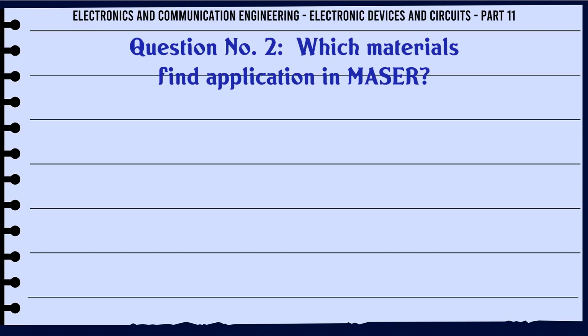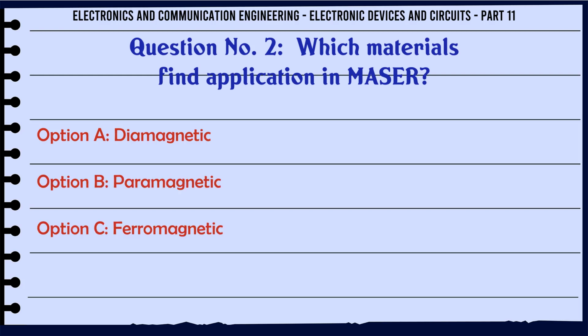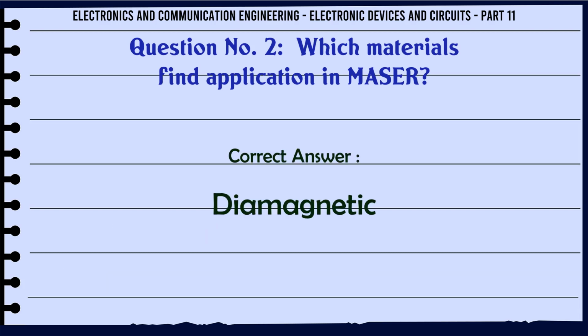Which materials find application in maser? a. Diamagnetic, b. Paramagnetic, c. Ferromagnetic, d. Ferrimagnetic. The correct answer is diamagnetic.